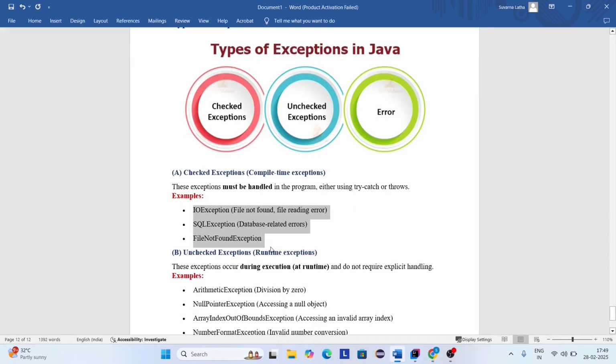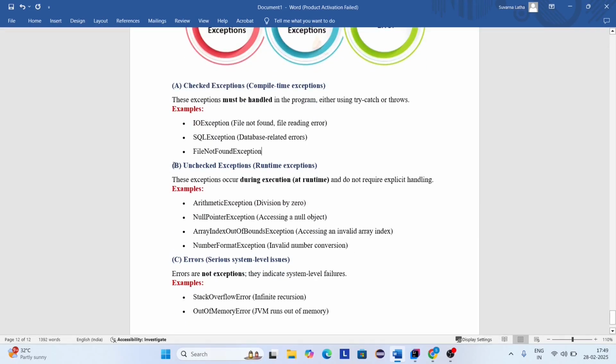If the programmer fails to handle the exception, the compiler will throw an error. Here you can see some examples of these exceptions: IO exception, which occurs with file not found and file reading errors, SQL exception, and the last one is file not found exception. And the next one is unchecked exception. Unchecked exception is also known as runtime exception.